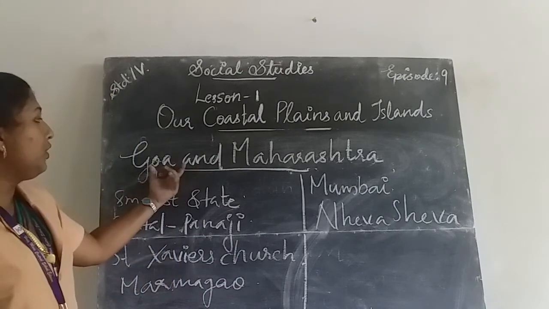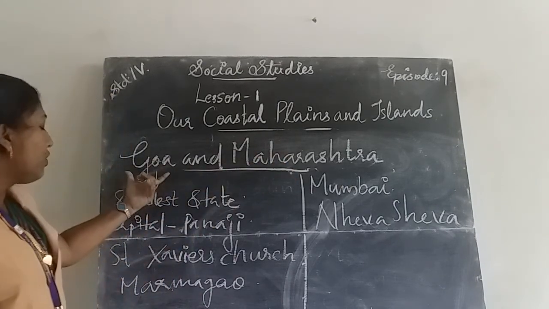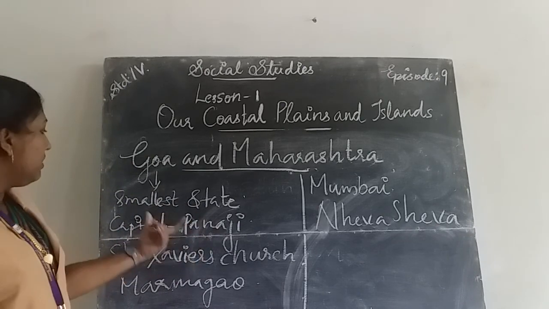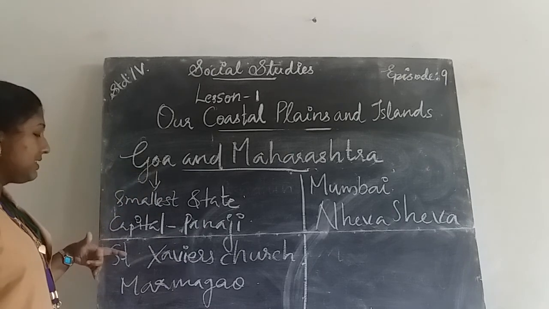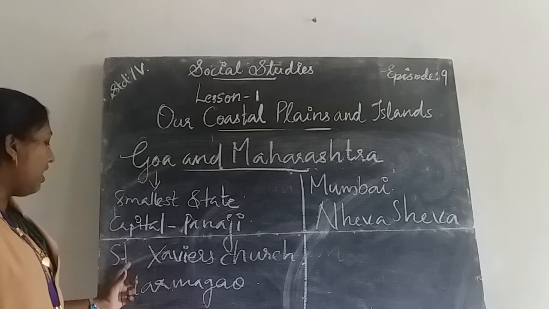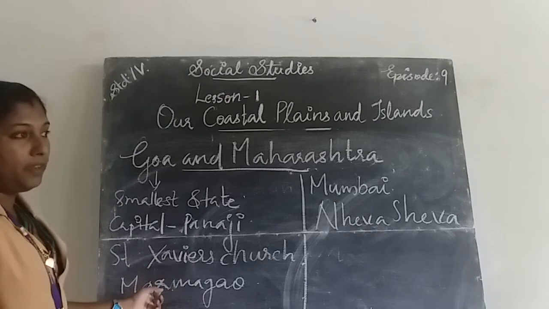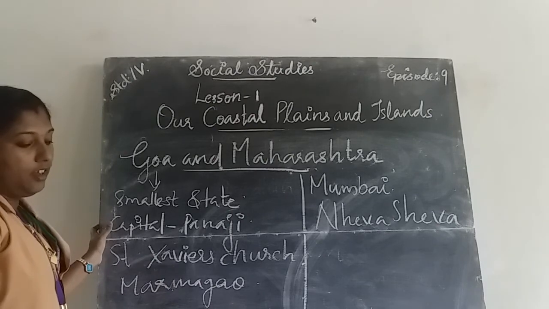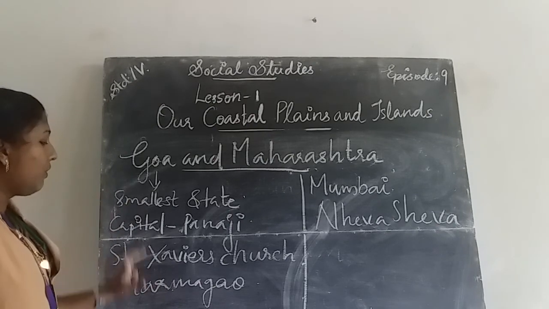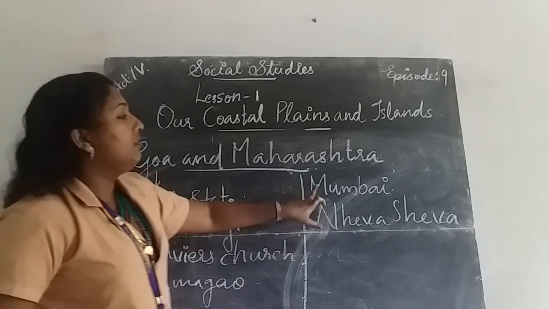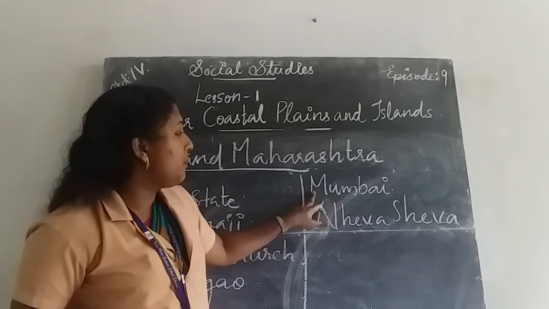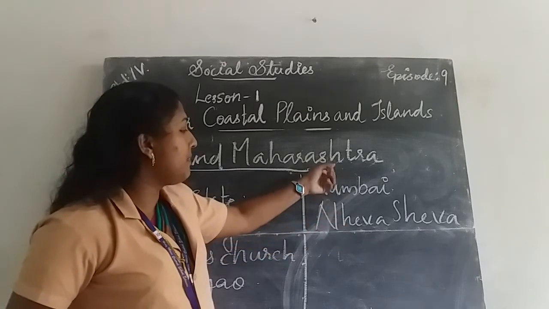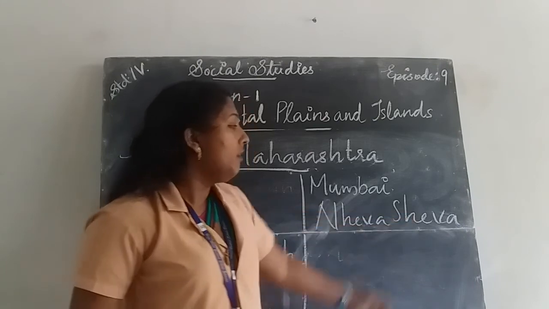Once again about Goa and Maharashtra. Goa is the smallest state in our country. The capital of Goa is Panaji. The famous tourist places in Goa are St. Saviour's Church, Mahalakshmi Temple, Fort Aguada. A major port present in Goa is Marmagao. India's largest port, Mumbai port, is situated in Maharashtra, and another major port present in Maharashtra is Nhava Sheva.